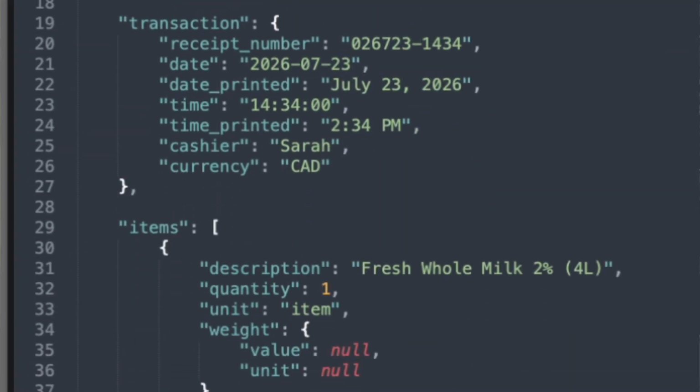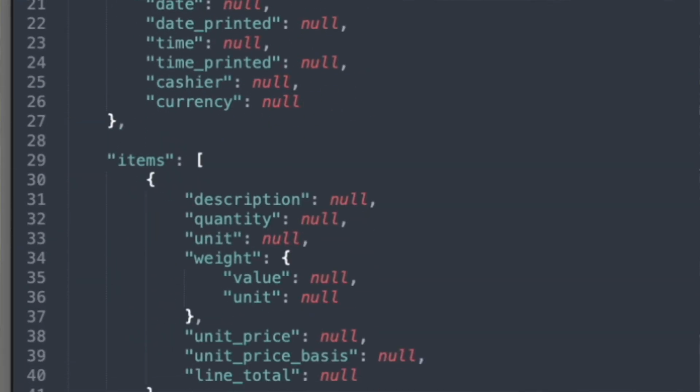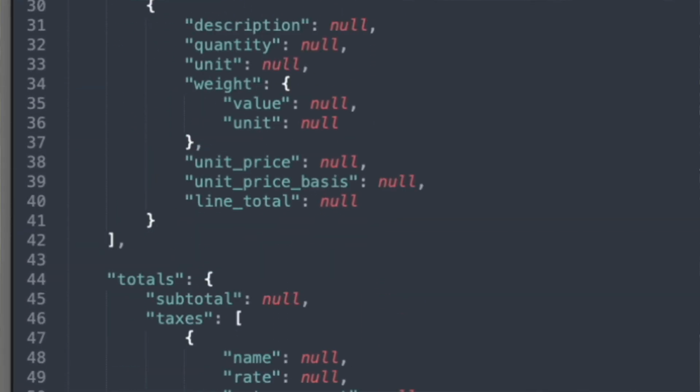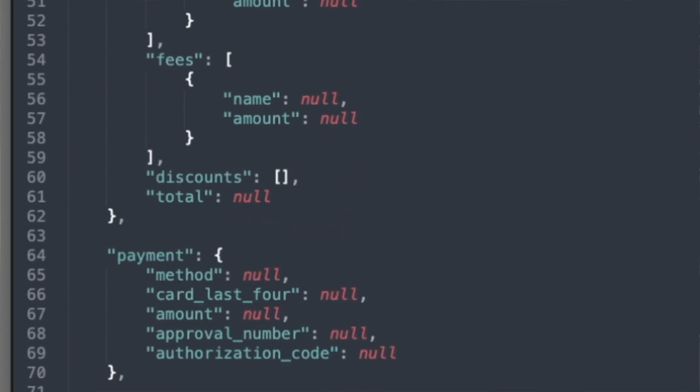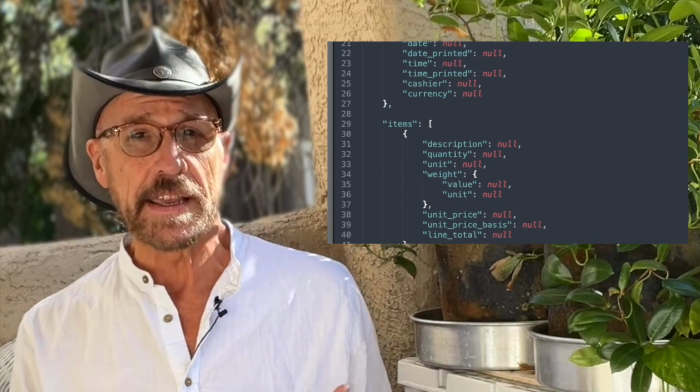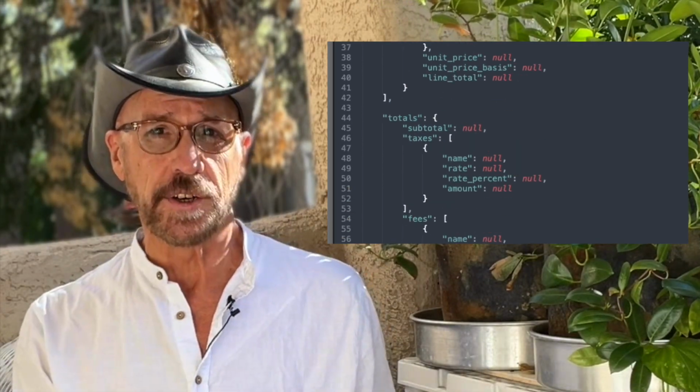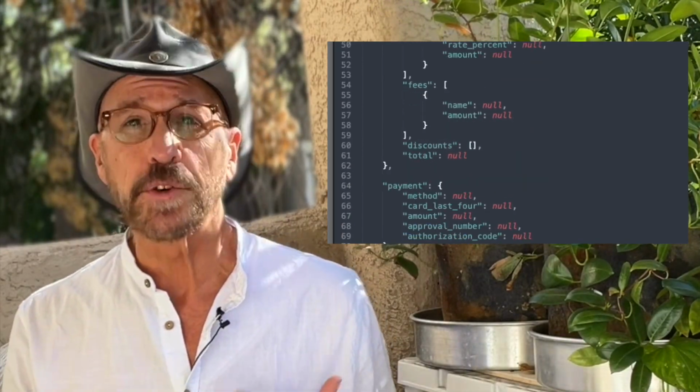Then I took that JSON that AI supplied, and I asked it to remove all the parametric values. This essentially creates a template. Now, I could have gone in and edited this manually. It's just so much easier to have AI do it. So now we've got a template, and now we can give AI that JSON structure to our first receipt and tell it to repopulate the structure. So here's the prompt.